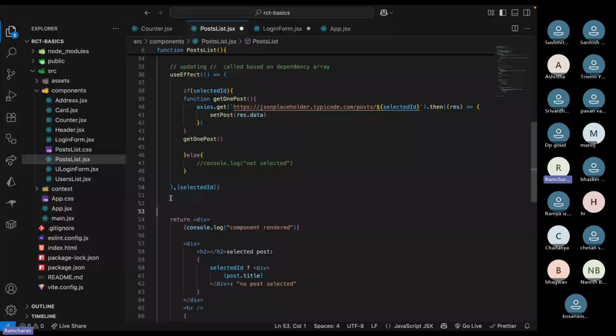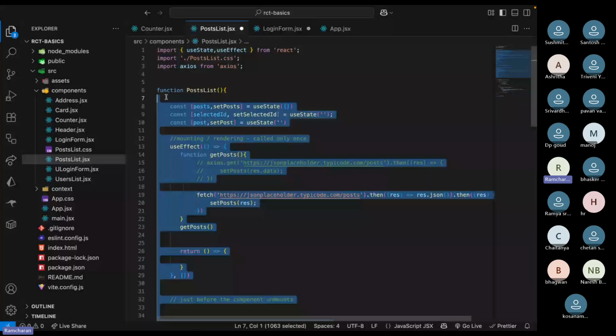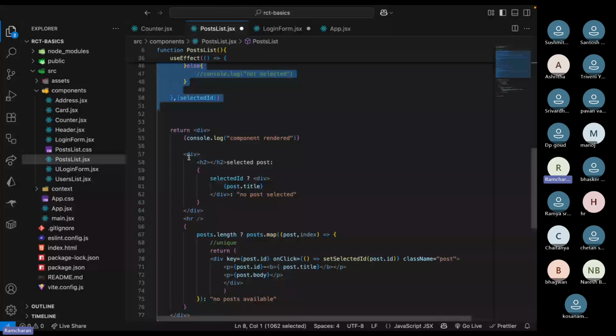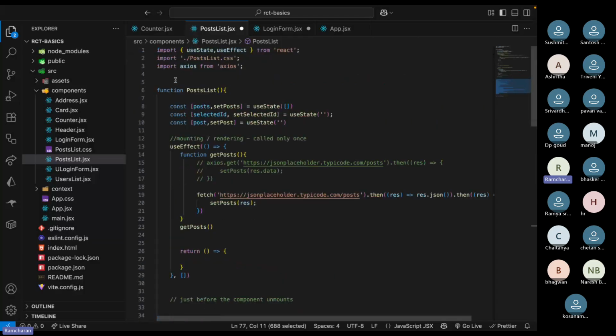So you will not know where to write what code, right? Here, if you see what I am writing, from line number 50 to here, all this is JavaScript code. I'm not using any HTML or CSS. This is called business logic. Inside the component, you will directly write business logic, and in the return statement, you will write JSX. So don't be afraid of looking at this code. It's very simple. You need not write anything outside; you should write everything inside this function component.